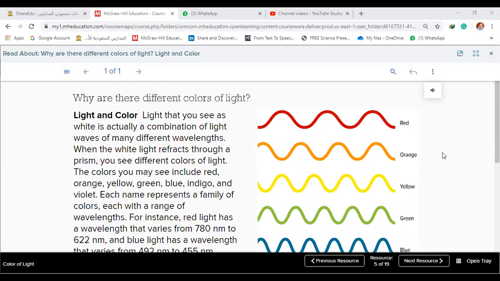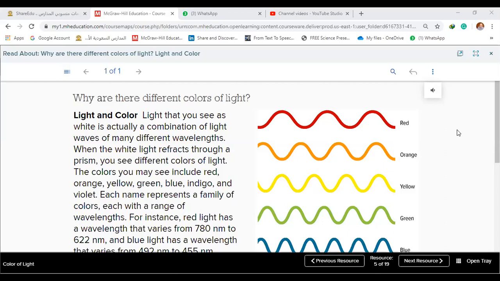Red color has the least frequency. Frequency is what we studied in physics in the first term. Red color has the least frequency and the longest wavelength. If you remember, we said before that there is an inverse relation between frequency and wavelength. The color that has the smallest wavelength will have the highest frequency, and vice versa.